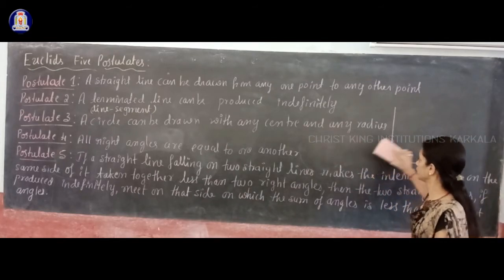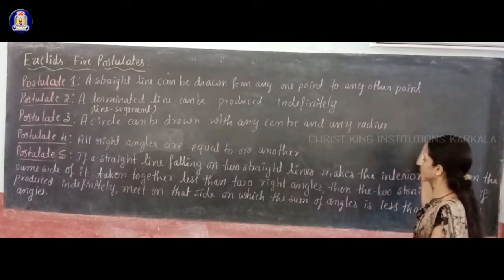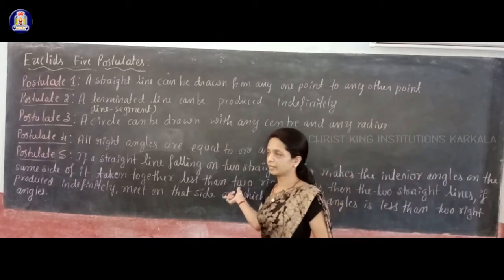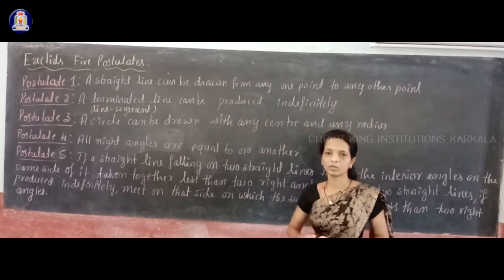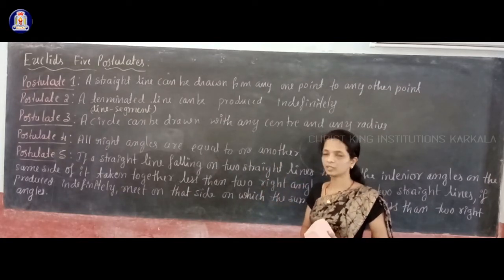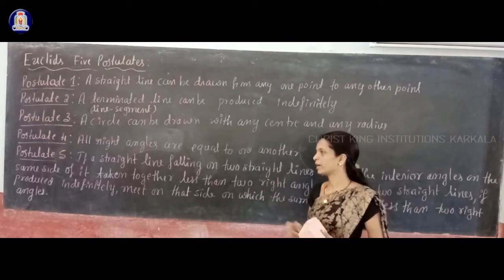That is postulate 4. And the next, the fifth postulate, is a little bit complicated compared to the other four postulates, but the summary of it is very easy.